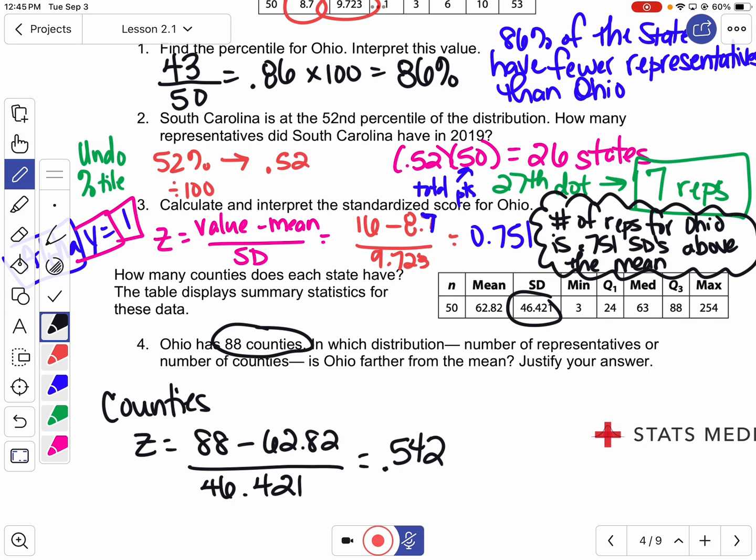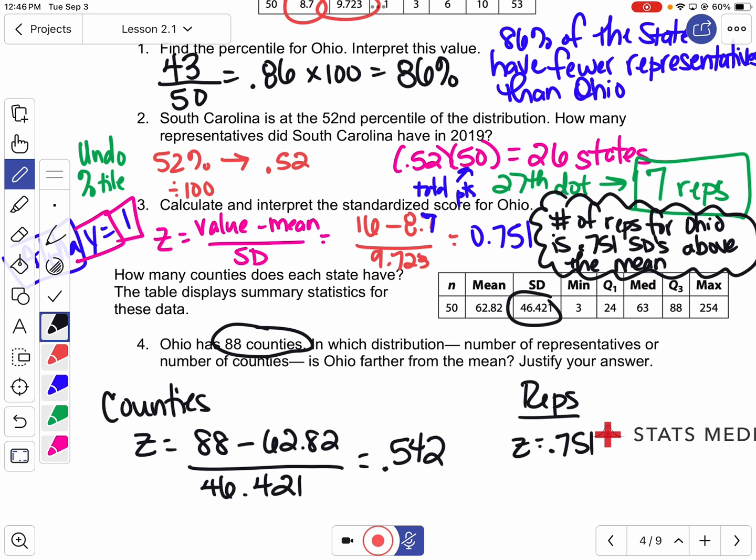We already did the Z-score for the reps, and that Z-score was 0.751, all right? So I've got two different Z-scores, one for the counties and one for the representatives.